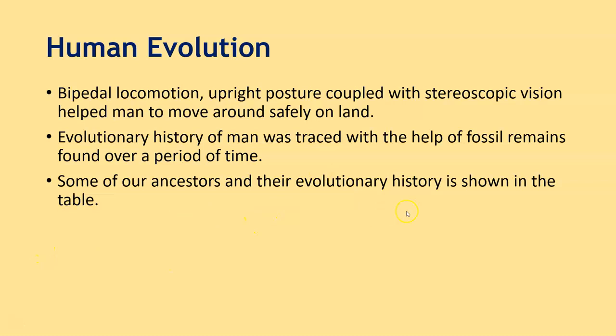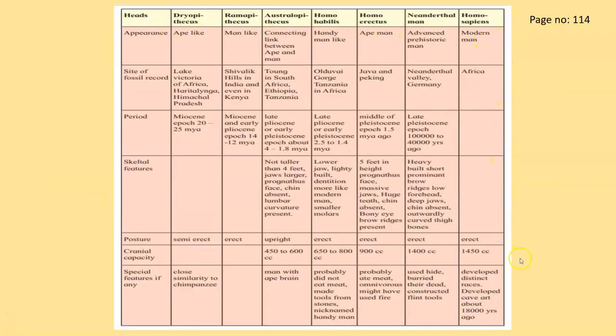Now, some of our ancestors and their evolutionary history is shown in the form of a table. So let's have a look at that table. Students, have a look at this table here. This table is present in your textbook on page 114. You can see our ancestors that are being listed. The first one is Dryopithecus, then Ramapithecus, then Australopithecus, then Homo habilis, Homo erectus, the Neanderthal man, and the Homo sapiens. There are many more in between, but the most significant ones are being listed.